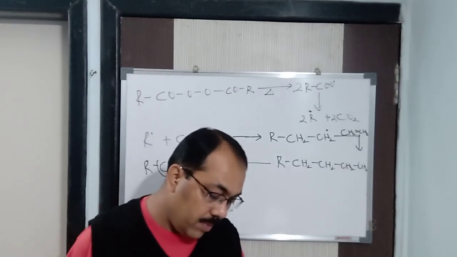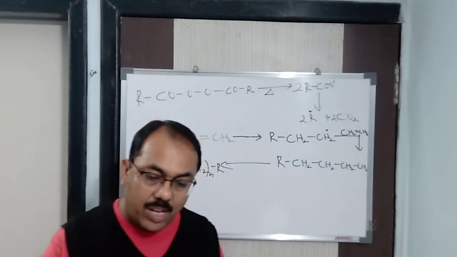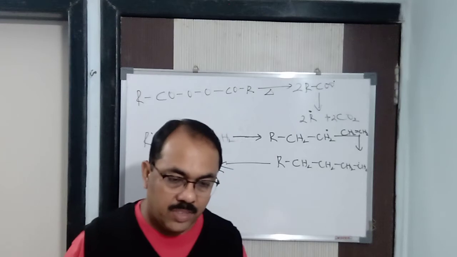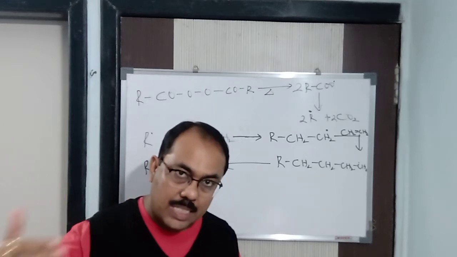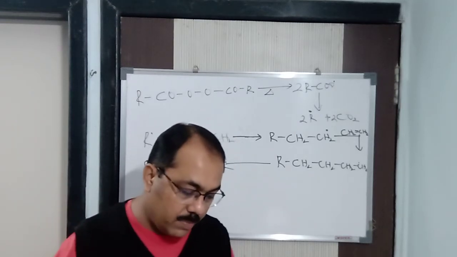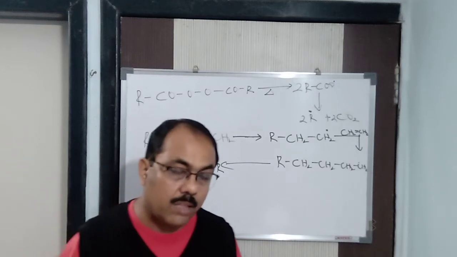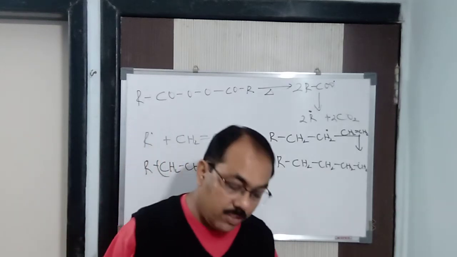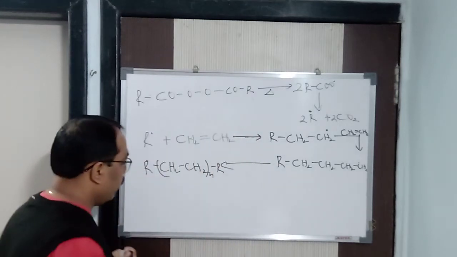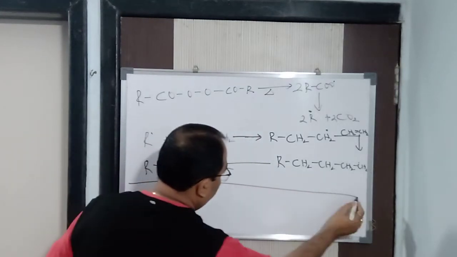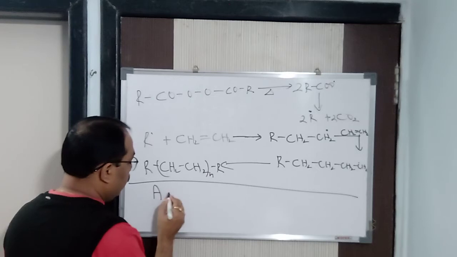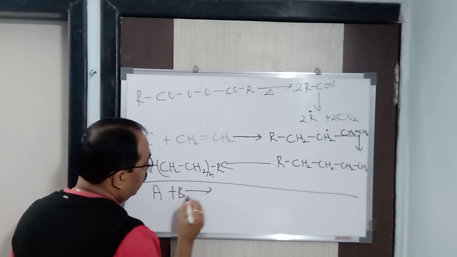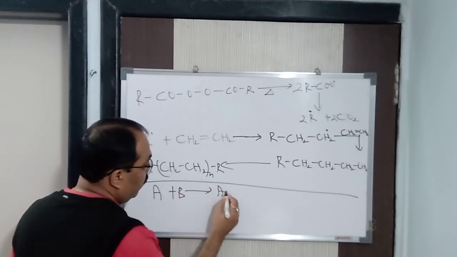In step growth polymerization, what you find is that one after another the step is being added. First one step, then again the second step, then again the third step. In this way it is being added, so it is known as step growth polymers. For example, one monomer is A, another monomer is B. It undergoes polymerization to form AB.